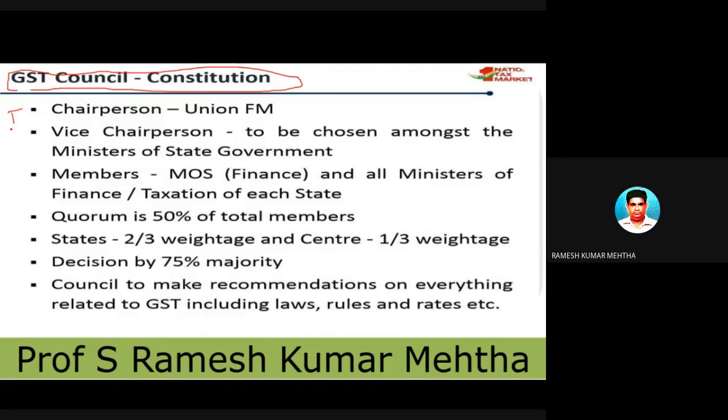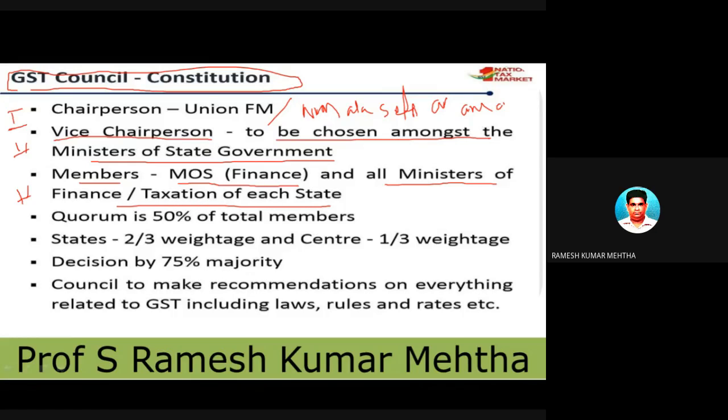The first person is the chairman. Who is the chairman? The finance minister. Who is our finance minister? Nirmala Sitharaman. So she is the chairman. Okay, this is number 1. Number 2 is vice chairman. Who is this vice chairperson? To be chosen amongst the ministers of the central government and state governments. There are so many states, and from them a finance minister of the state will be elected, and they will also form members of the GST council. Number 3, members: Ministry of State for Finance and all ministers of finance and taxation of each state will also form the members of the GST council.